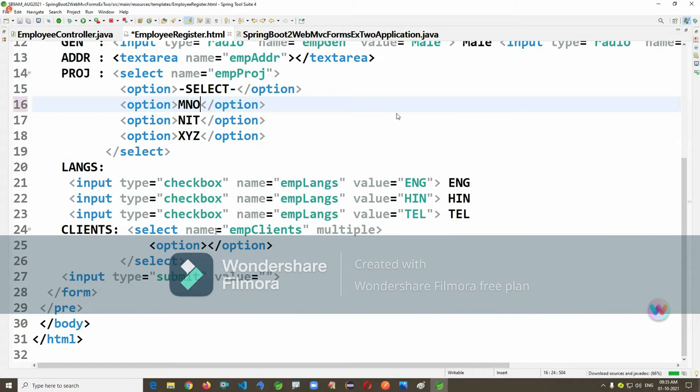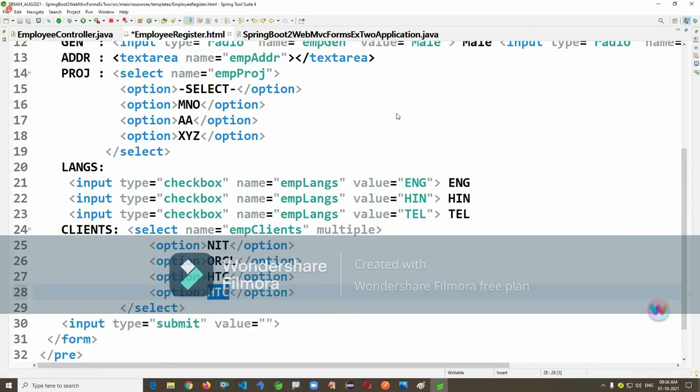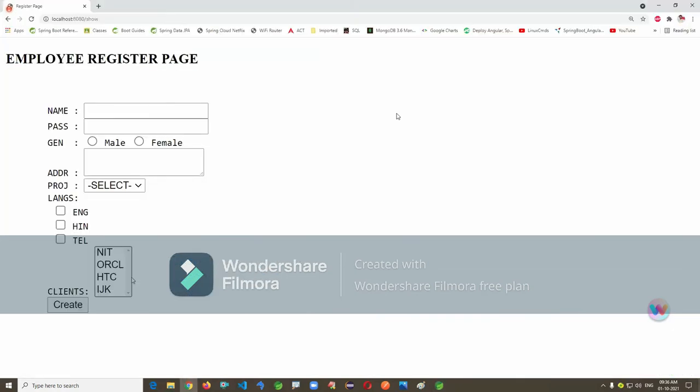MNO project, AAA project here, NIT client, ORCL client, HTC client. Like this, I'm just writing here. Fine.